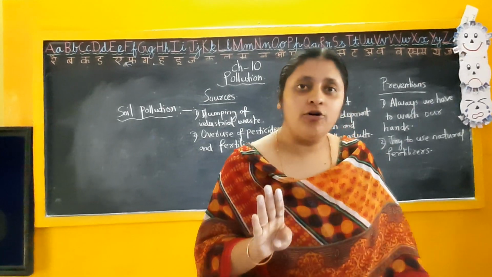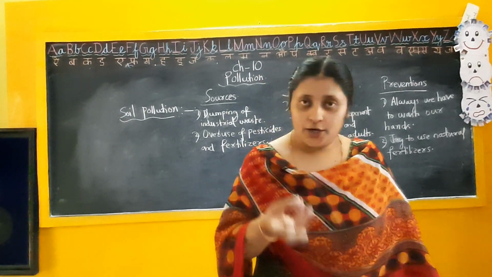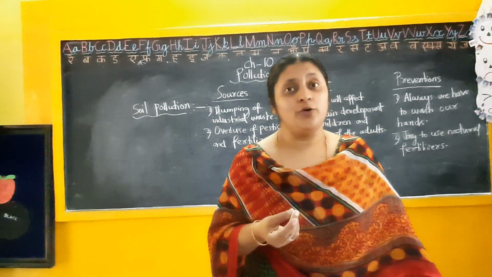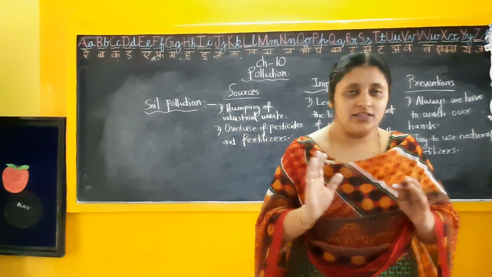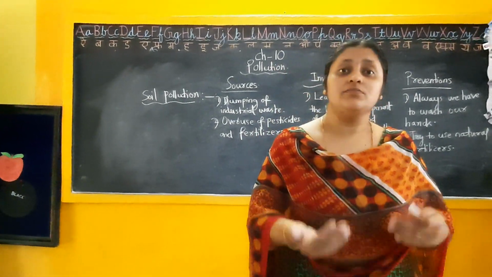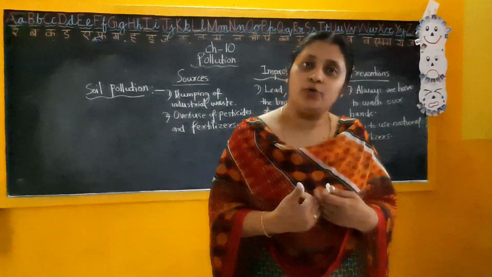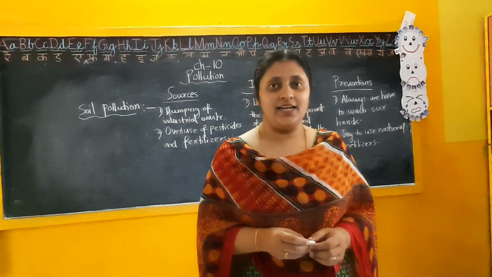So these are the four important types of pollution. The first one we have learned, air pollution. Second one was water pollution, third one noise pollution, and the fourth one is soil pollution. These are the various types of pollution, and their sources, their impact and the preventive methods we can take for this pollution, that already we learned. I hope you all understand this topic.